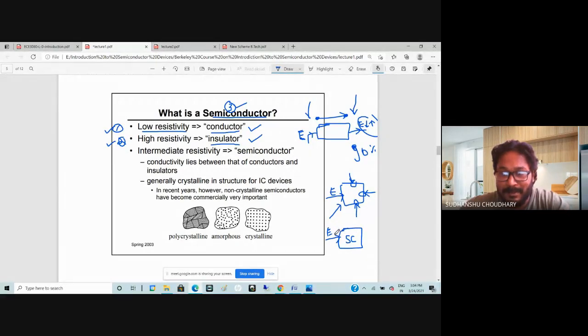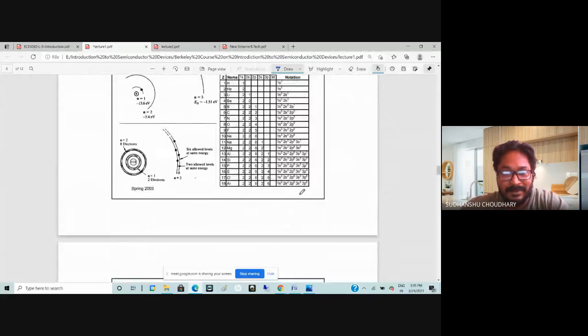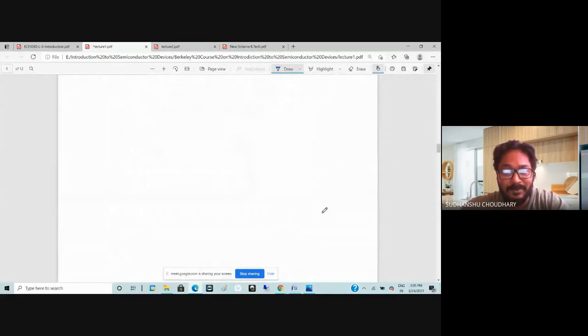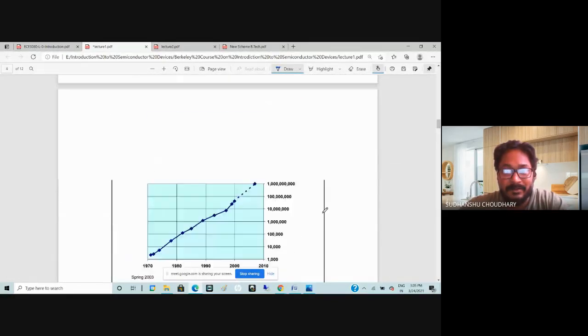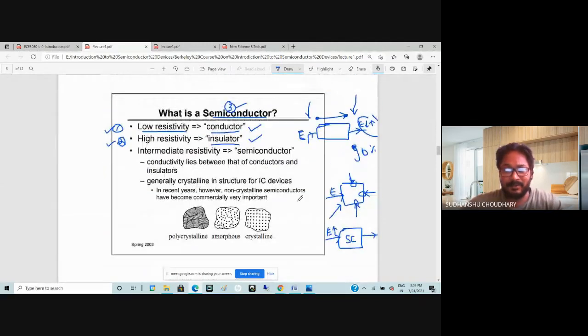When you apply a higher energy, then it will conduct. Why will it conduct at high energy? That is related to the band gap of the semiconductors, or maybe the band gap of materials. I don't have a slide on band gap yet, so let us talk about the band gaps right now here itself.